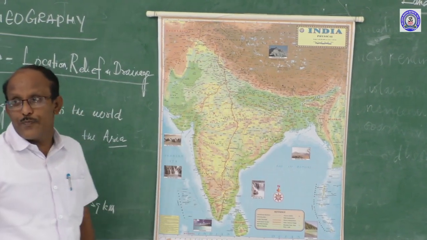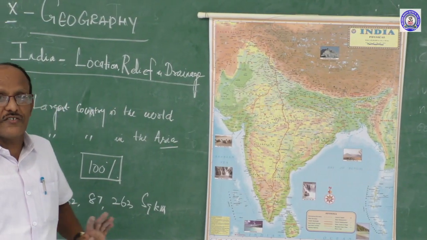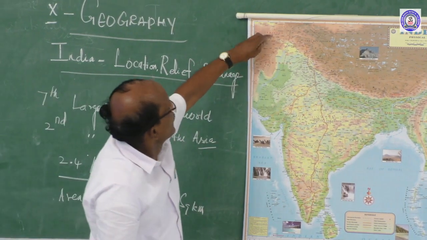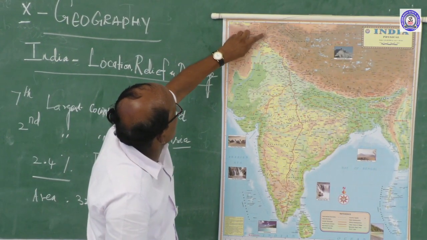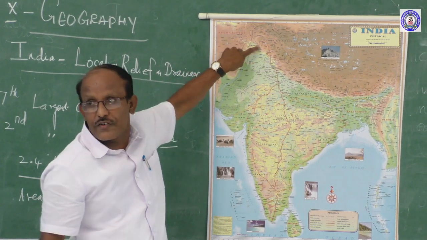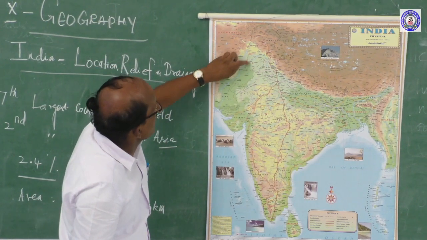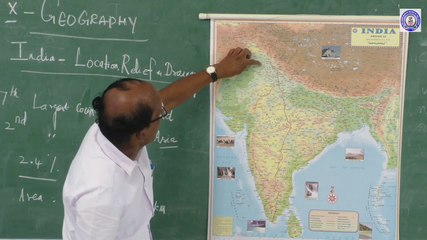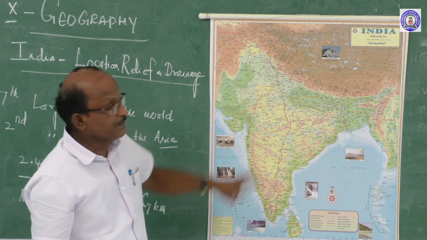If you look at the map, you can find that Afghanistan is connected with India for some distance, and Pakistan is connected with the Indian boundary for some distance.